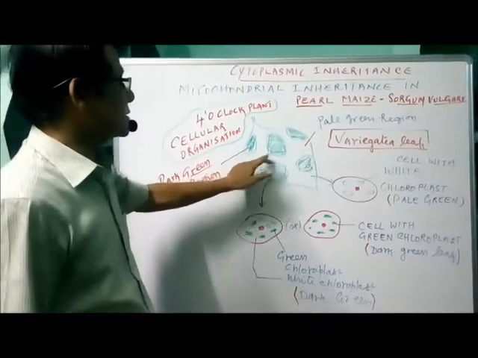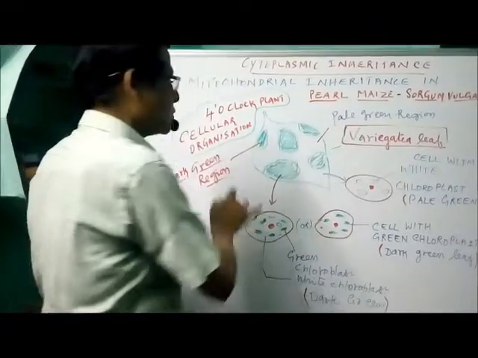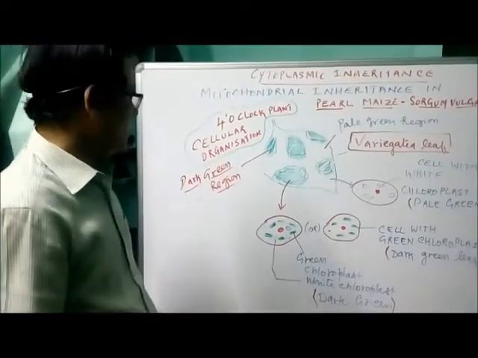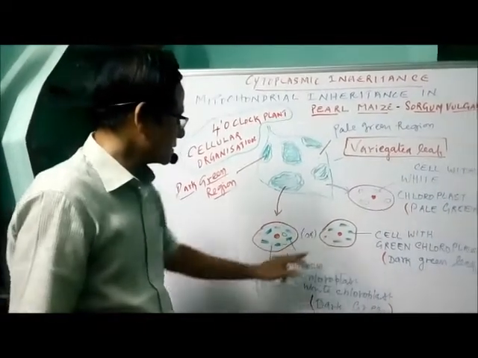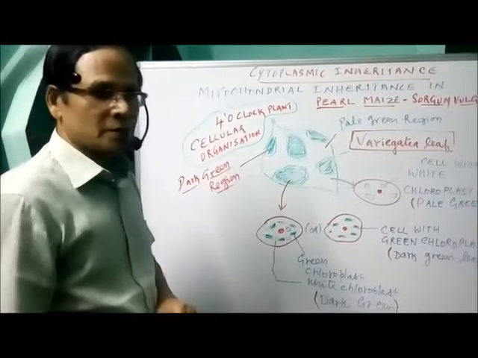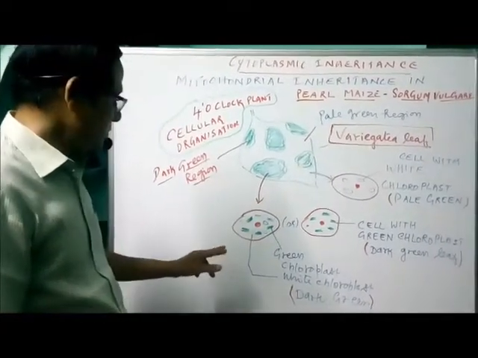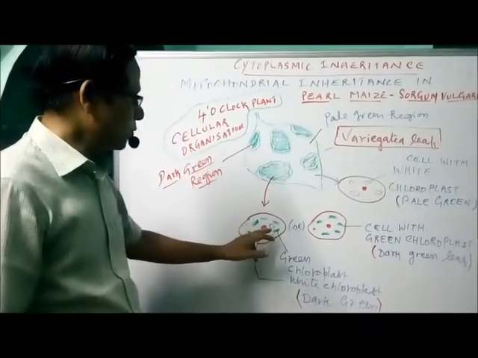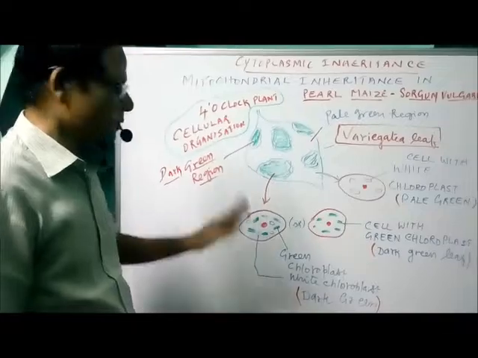Now it is a variegated leaf having a pale green region and a dark green region. Now in the dark green region we have cells having chloroplasts, and in some cells both green chloroplast and white chloroplast are present.